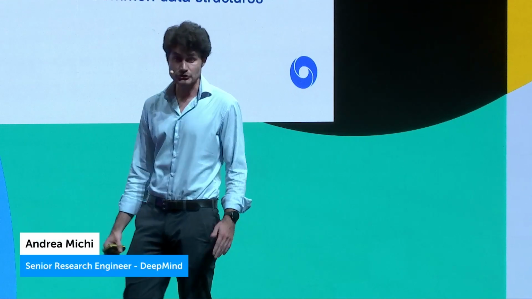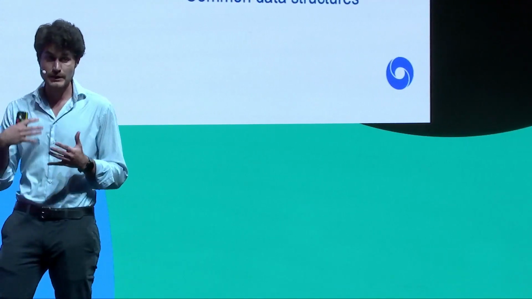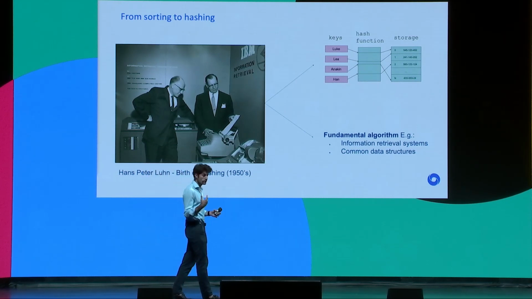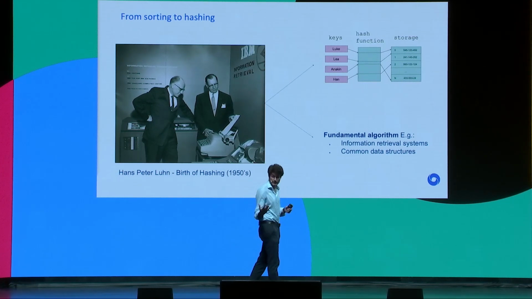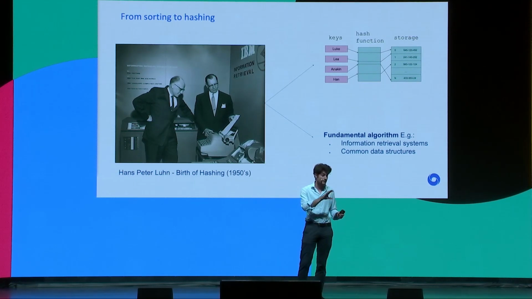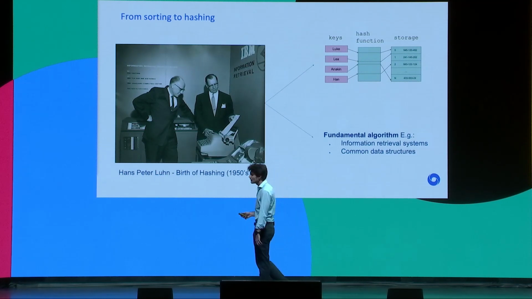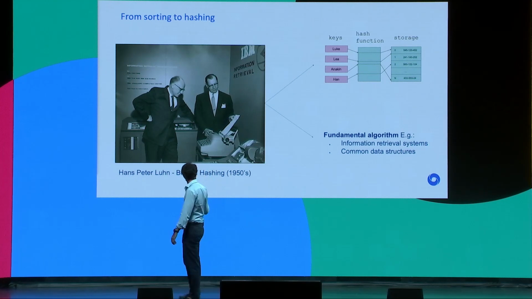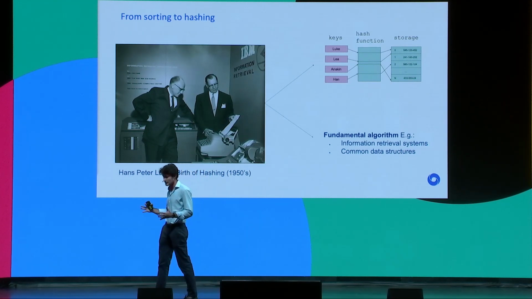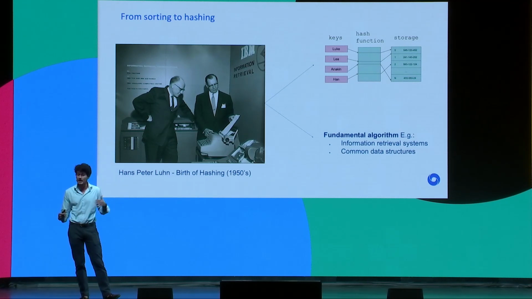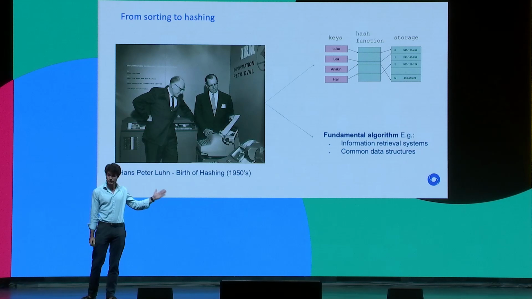So very similar to the image on the top, we often start with a string, we apply what we call a hash function, and that gives a hash. You can think of a hash as a location in a storage. Similar to how a librarian could take a book, and based on the name and the artist and maybe the genre, is going to find the position of the book in the library. That as well is a hashing function. So we decided to try AlphaDev in this algorithm, which is pretty much fundamental in all information retrieval systems, but also, of course, as part of common data structures like hash maps. And we applied it exactly on a hash map, which is the one in the Abseil open source library in C++.